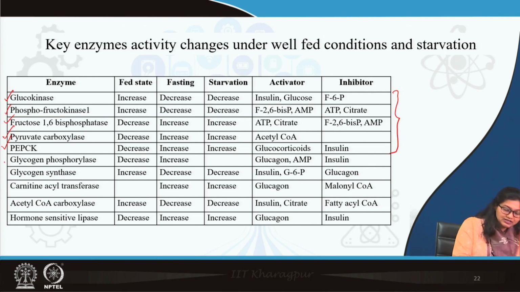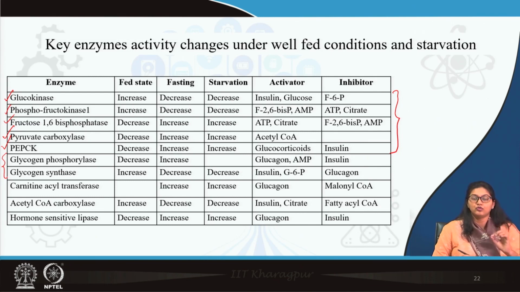Next, glycogen synthesis or breakdown. In glycogen metabolism, the two most important enzymes are glycogen phosphorylase and glycogen synthase. If you remember, glycogen phosphorylase is activated by glucagon and inhibited by insulin. Similarly, glycogen synthase is just the opposite: its activity is enhanced by insulin whereas inhibited by glucagon.